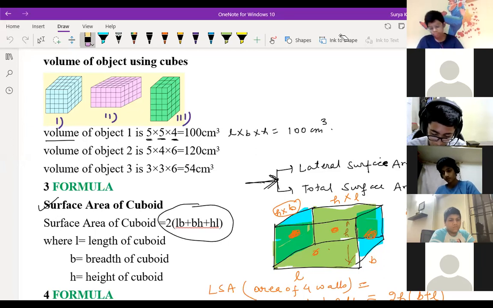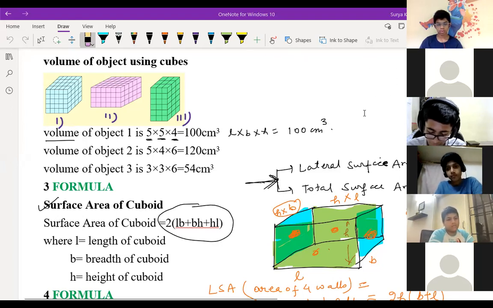But okay, fine. The system got hanged. Why is it not responding? There's a lot of calculation in this. Even compared to lines and angles, where we have to prove a lot.